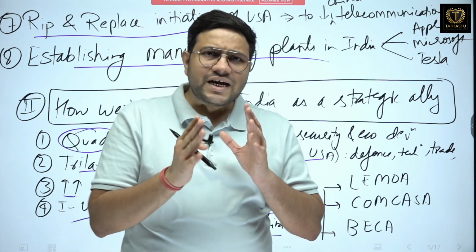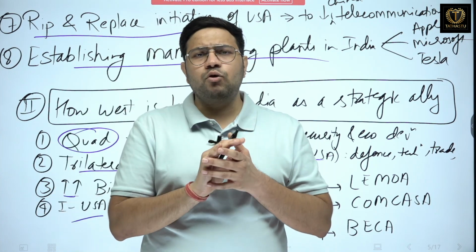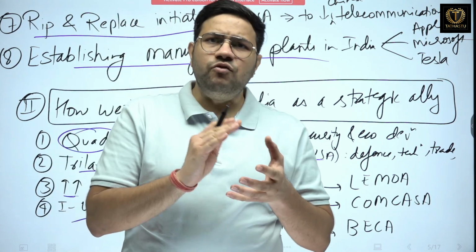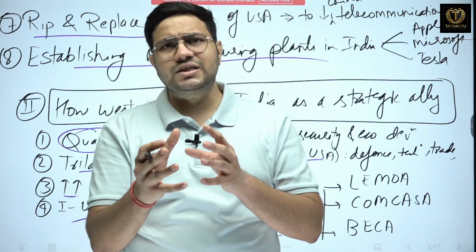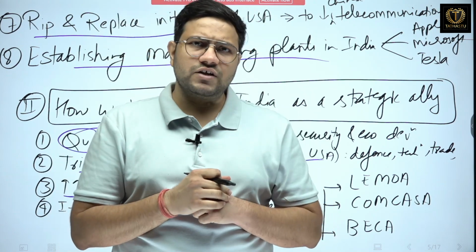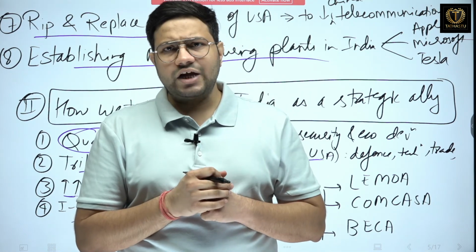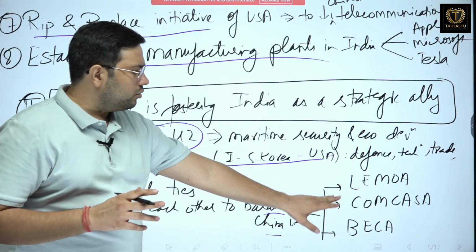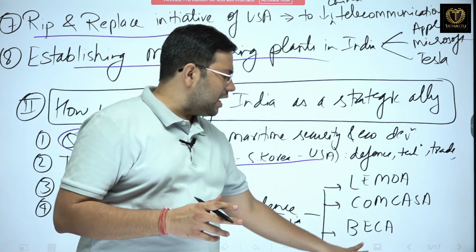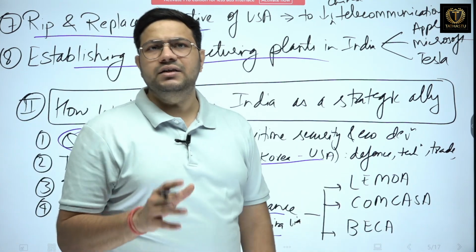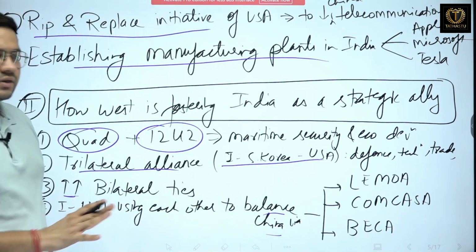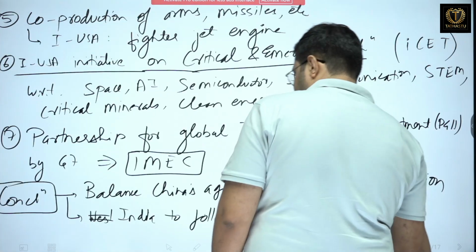Therefore, to counter China, India and USA came forth and signed some defense agreements which could be helpful for both India as well as USA to reduce the dominance of China, to tackle China in the Indo-Pacific region. And these are LEMOA, COMCASA and BECA. The details have been done in the Indo-US classes. Clear this much? Now let us see further.